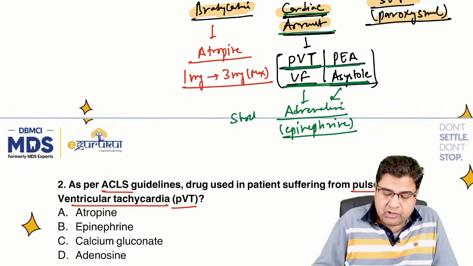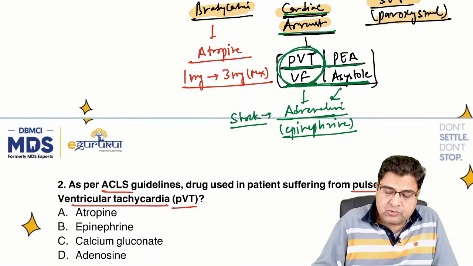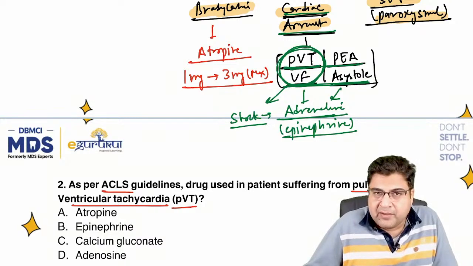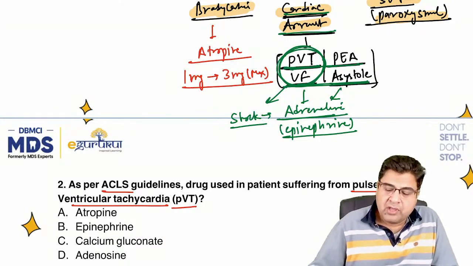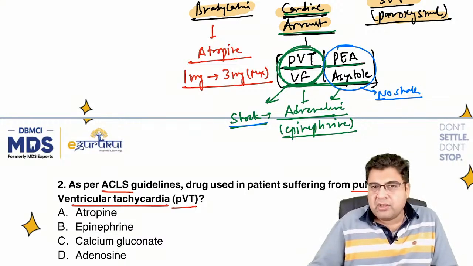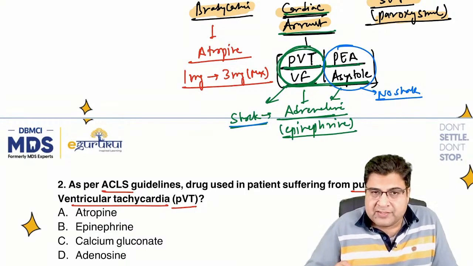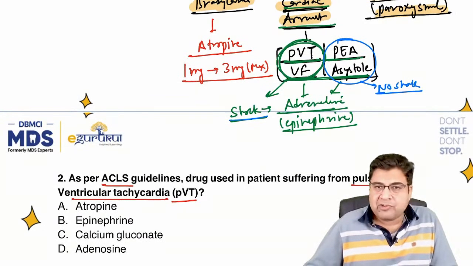So we have to give a shock, and along with the shock, we will give adrenaline. Shock is typically given only for two conditions, pulseless ventricular tachycardia and ventricular fibrillation. In the other two conditions, we don't give any shock. Shock means the electric shock. The question was exactly like this: along with the electric shock, which medicine is given to a patient of pulseless ventricular tachycardia?